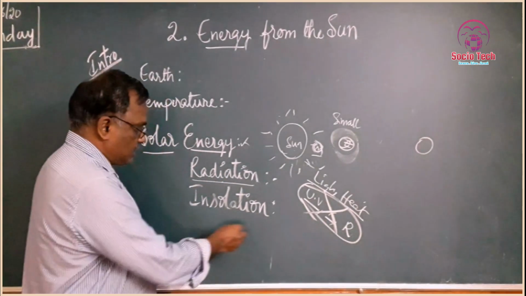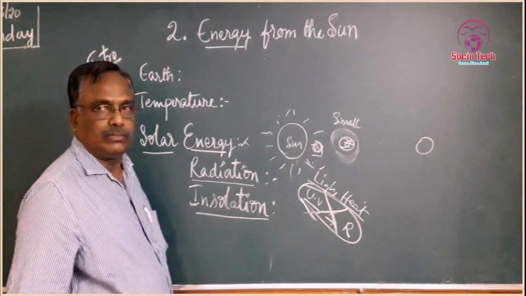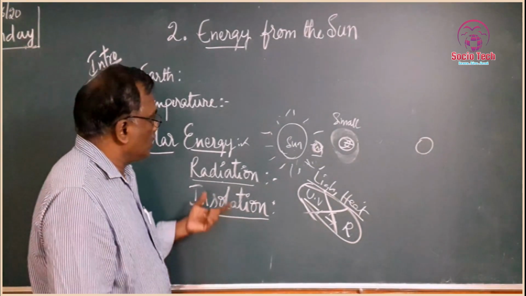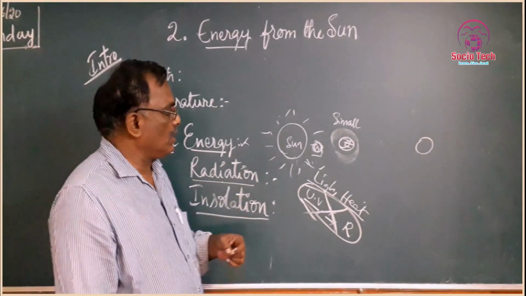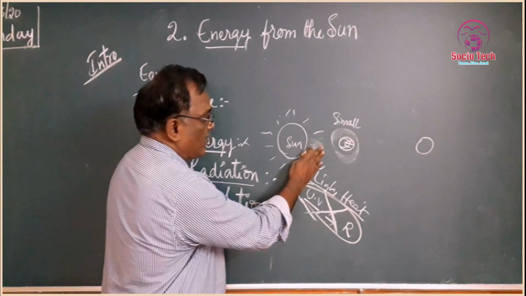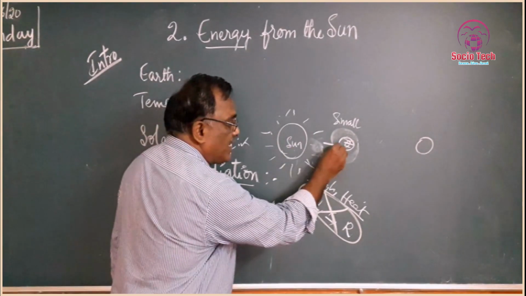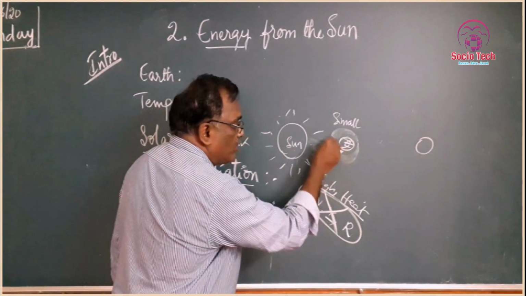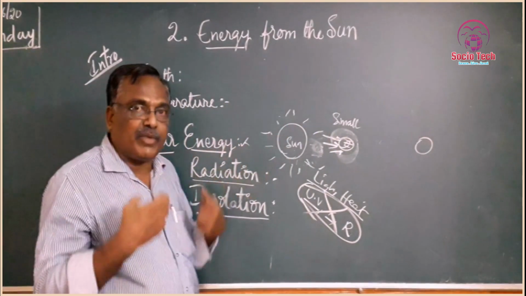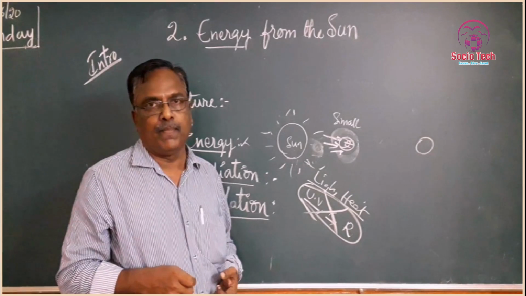And after this is insolation. What is insolation? Insolation is nothing but the energy which is emitted by the sun and received by the earth. Receiving, that means incoming solar radiation.